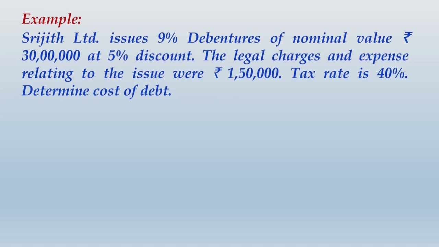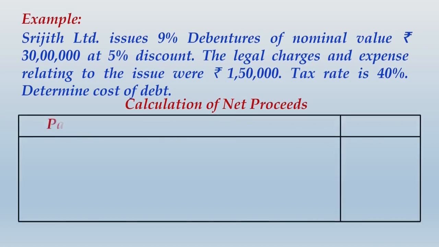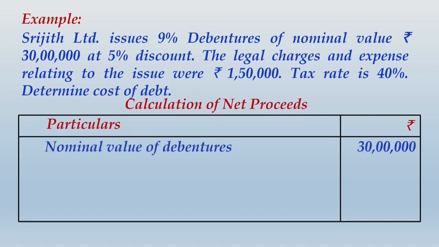So first of all, what we will do is we will compute the net proceeds. So for computing net proceeds, what you just do is take into account the nominal value of debentures that you have issued. Now whatever be the applicable discount on issue of debenture, you will reduce that amount of discount, right? And whatever be the amount of charges that are applicable on issue, those will also be deducted.